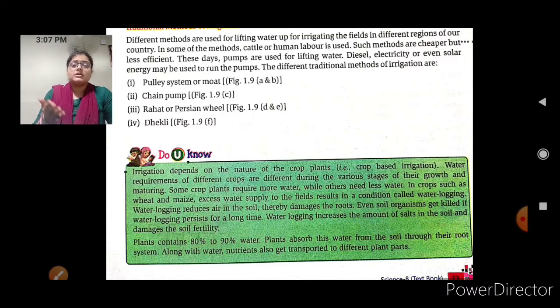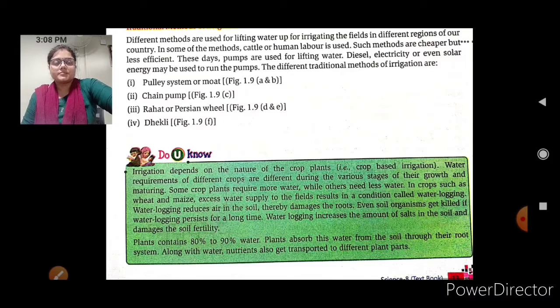You know very well that wheat and maize need a large amount of water for their growth, and if that amount of water is not given to the wheat and maize crop, then they will not grow. Not only the row of wheat will not grow, but the entire crop which has been sown in that field will also be damaged. It affects the entire field, because it affects the fertility of the soil of that particular area.